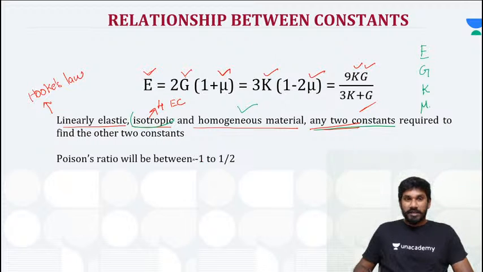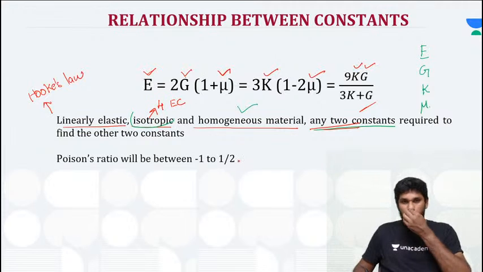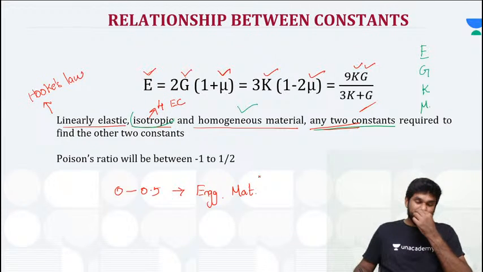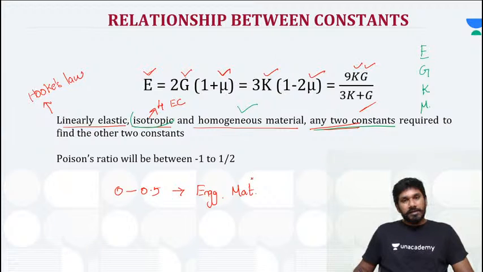Okay, now coming to the next one, that is Poisson's ratio will be between -1 to 1/2. So we all know that Poisson's ratio, that is from 0 to 0.5, is for normal engineering materials, right? Normal engineering materials will be 0 to 0.5, like cast iron, steels, right? It will be having 0.28, 0.3, 0.35, right?